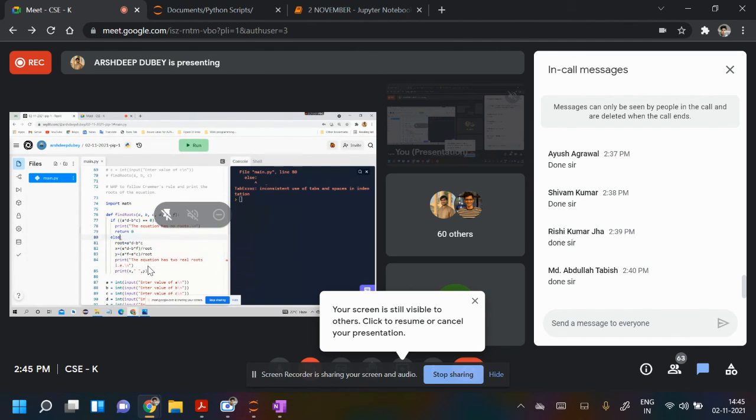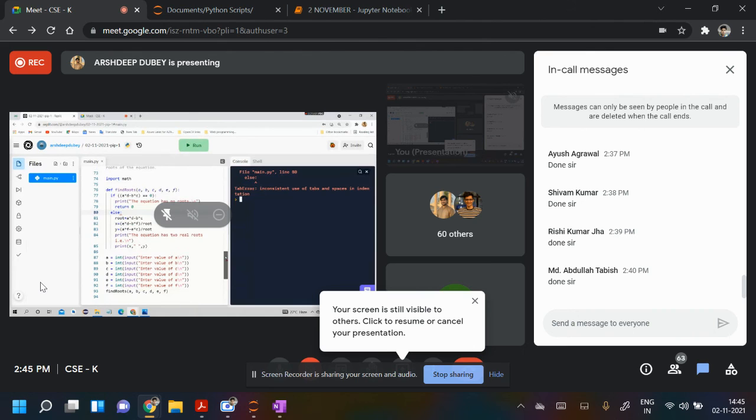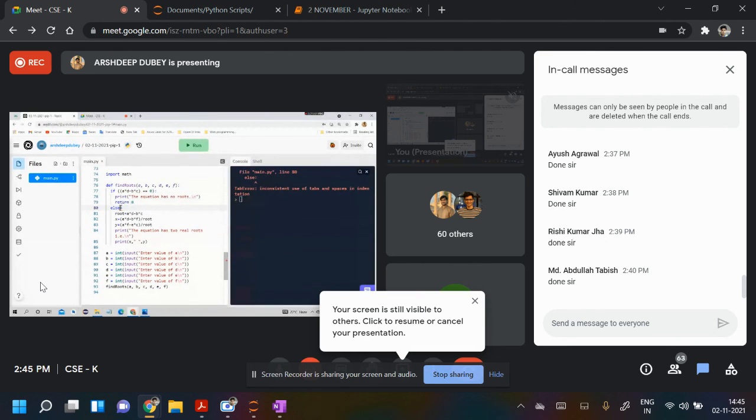It is showing this error, sir: inconsistent use of tabs and spaces in the indentation. So check the indentation. What have you made wrong? Actually, I am unable to find that.